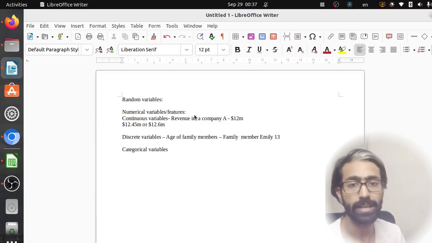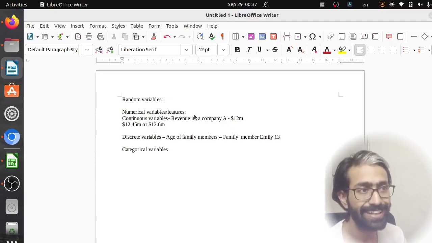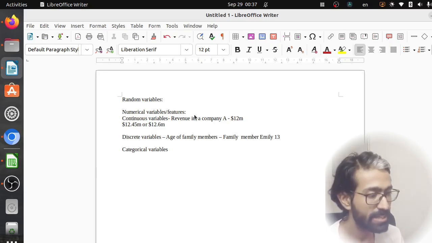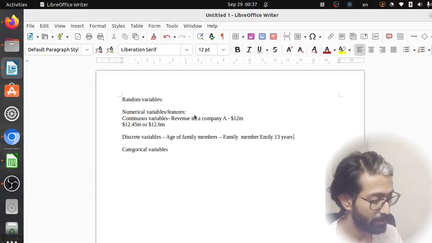Although when we talk about age, a lot of people say 13 years 11 months or 14 years 5 months, we don't really write age like that. We say either a person is 13 or 15. We don't normally say a person is 5 years 6 months. So I'm just taking an example here. Let's say Emily is 13 years old. Now she cannot be 13.6 years old.